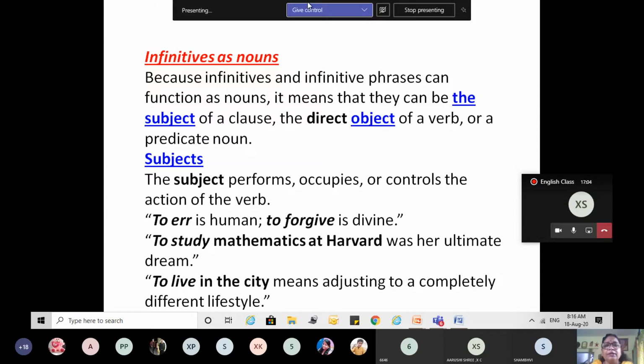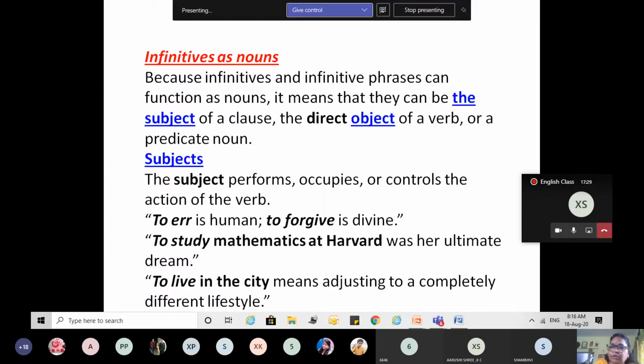Then infinitive, it is used as a subject. Then it must be clarified that about that particular phrase or that particular infinitive, we have been talking in the sentence. Like "to err is human." What is human? To err.